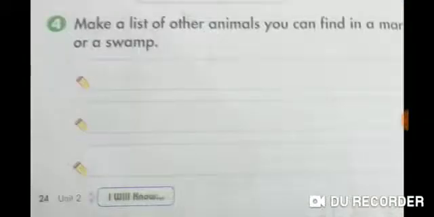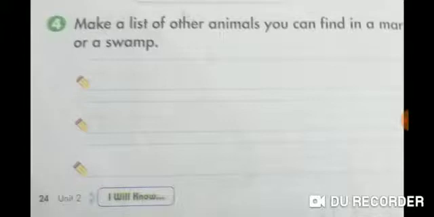Now students, move on to question number 4. Make a list of other animals you can find in a marsh or a swamp. Yes students, we have already discussed that different animals live in swamps or marshes.